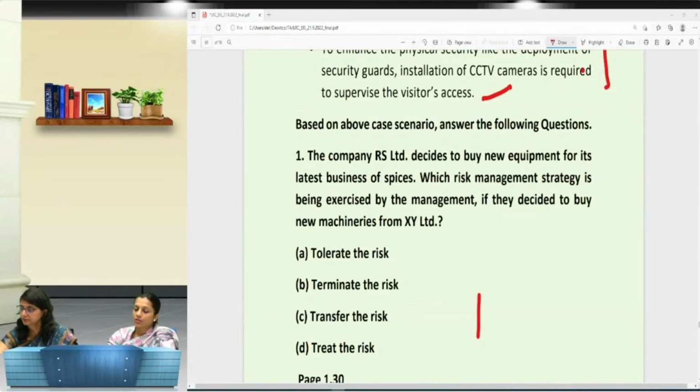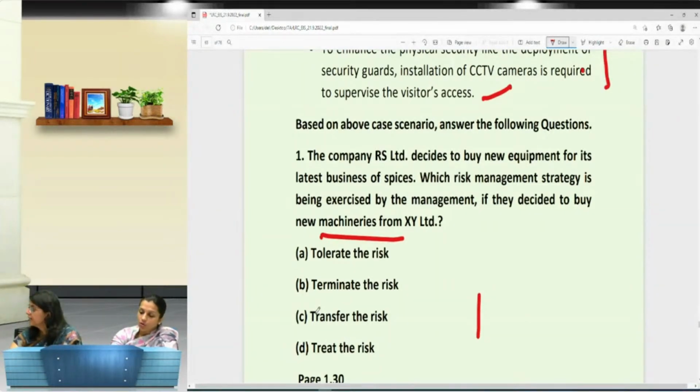The question says a company RS Limited decided to buy new equipments for the latest business crisis. Which risk management strategy is being exercised by the management if decided to buy new machineries from XYZ Limited? Right? So already we have done the risk management strategies: tolerate, terminate, transfer and treat the risk.